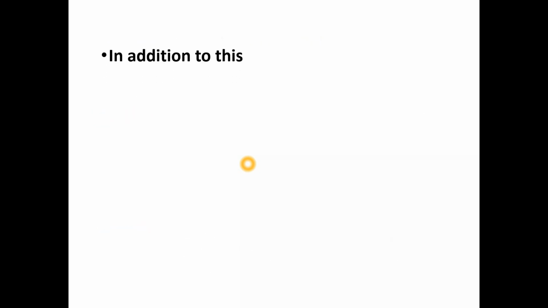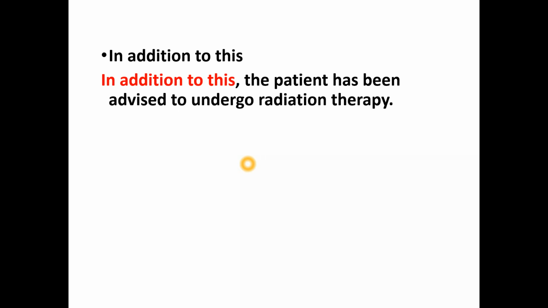The next connecting phrase is in addition to this. For example, if you are writing a letter or an essay and you want to add one more idea apart from the one that you have already written, you can use this phrase. Let's see the example: In addition to this, the patient has been advised to undergo radiation therapy. The physician must have prescribed a number of measures, like pharmacological treatment and other forms of treatment as well. But apart from that, in addition to that, radiation therapy is also required. So one more thing is required. That's why this connector, in addition to this, is used.